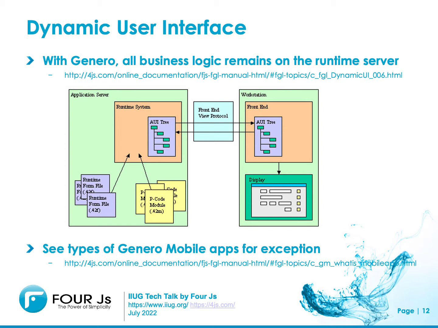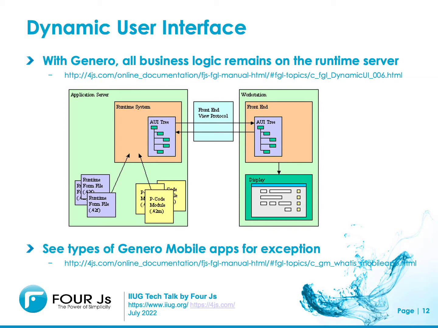So if we look at the above picture, the runtime on the left is on your application server. This is where your code resides and where the business logic is. The front end on the right, which is the Genero desktop client or the Genero browser client, renders what we call the AUI tree, which is what the runtime has said to render.